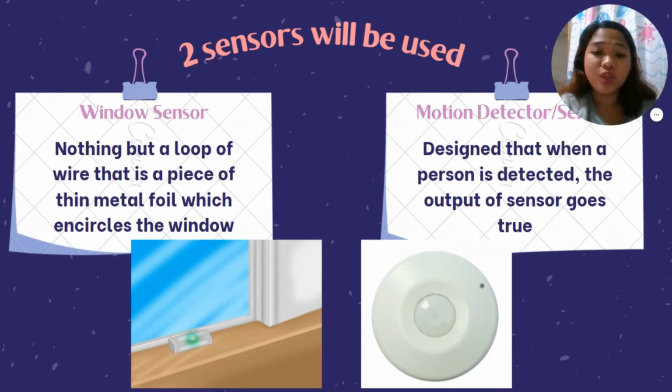An important thing to note here is that in the window sensor, current is always passing until there is a breakage in the glass of a window. Hence, the output is always true. When the alarm system is activated and someone tries to break the window, current does not flow through the metal foil, causing the output to go false.